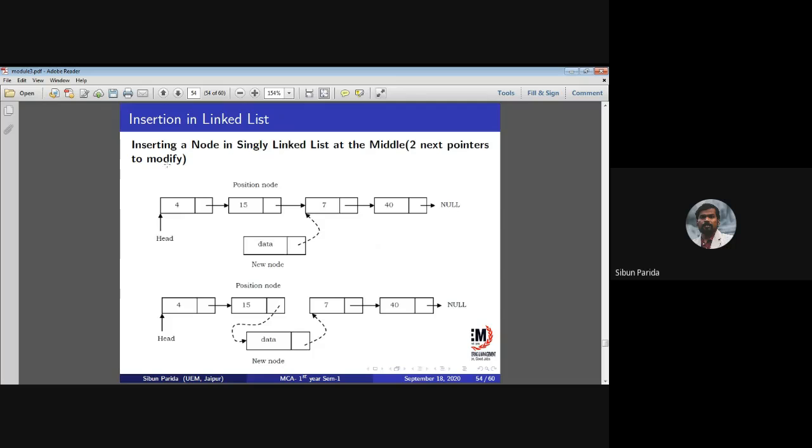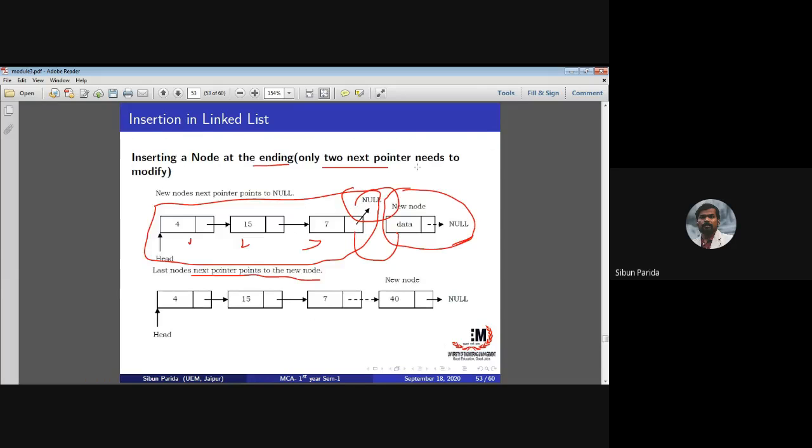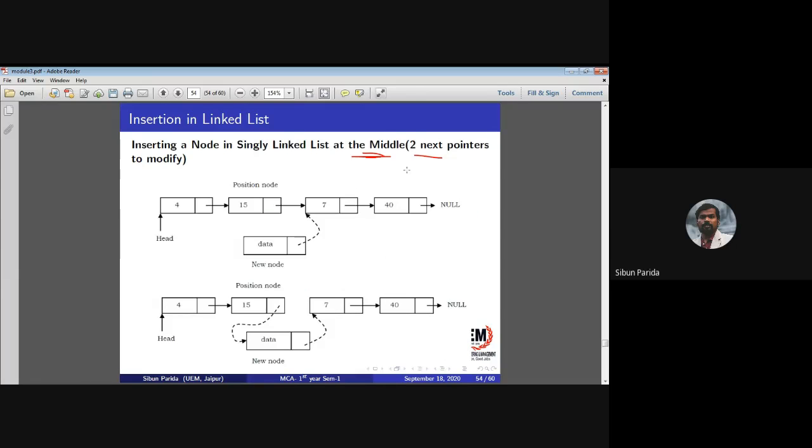Okay, now suppose there is the option of inserting a node in the middle. So here 2 next pointers need to be modified. What are the 2 next pointers? Suppose, as I discussed, this is the first node, this is the second node, this is the third node, and this is the fourth node. I want to insert this new node at the third position. Then what do I have to do? I have to traverse 2 nodes, first node and second node, and I know the second node's next is pointing to the third node.